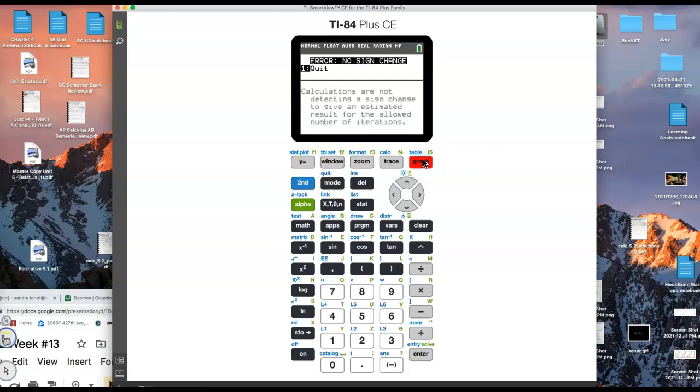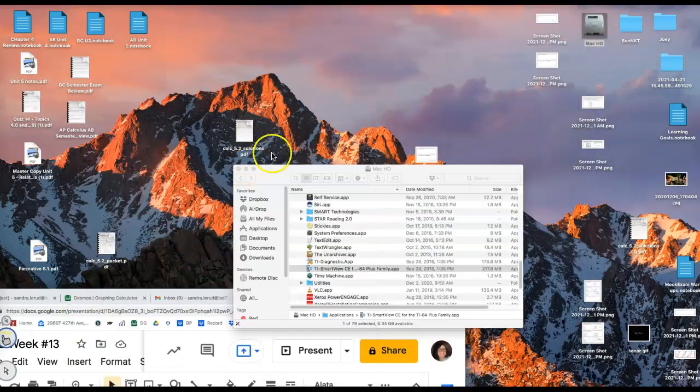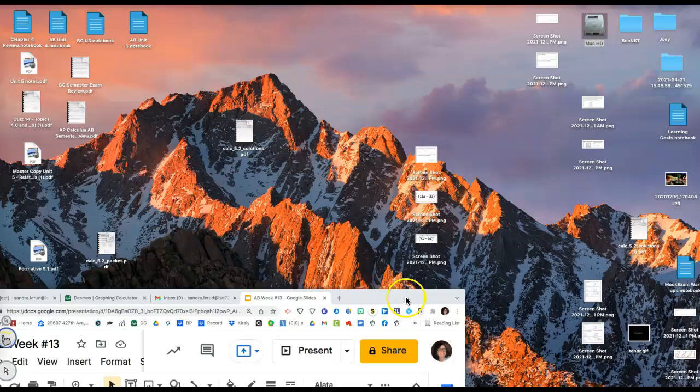So back to my graph. I want to head back to that graph if it'll let me. Let me go second quit. Another way to decide, again, is to do Calc Max. So you could also go second Calc, and you could choose the maximum on an open interval that includes the point in question. So I could go over here and hit enter, and go over here and hit enter, and if that's not a 0 for my y value, which it isn't, it's a negative 0.00, so close, but it doesn't touch. So the answer to number 10 is 2, and then we skip number 11.